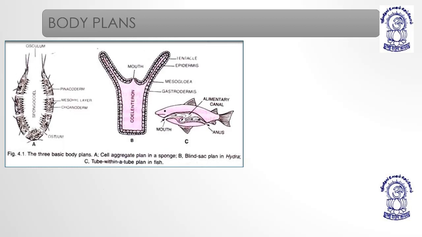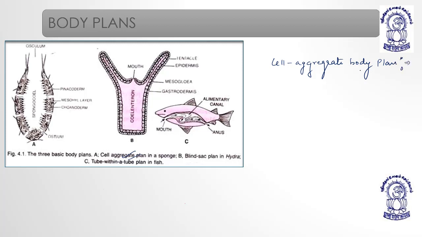Now coming next, we are having body plans. What are the different types of body plans? Most importantly, I'll change the ink. These are different types of body plans. The first is the cell aggregate plan in sponges. What exactly does that mean?